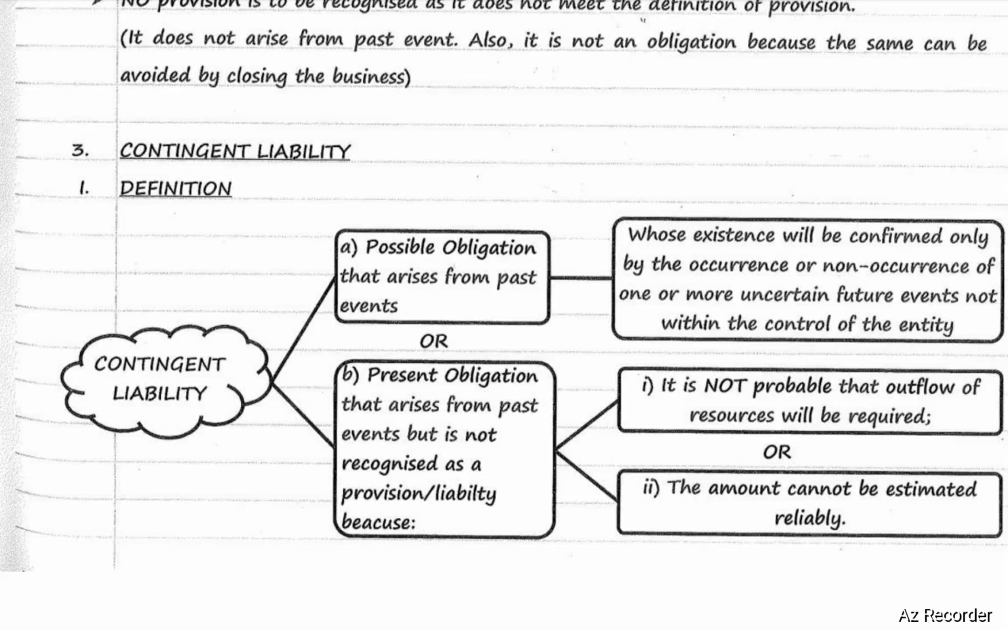So contingent liability may be a possible obligation or a present obligation. Both are arising from past events. Possible obligation, which is not within the control of the entity, depends upon occurrence or non-occurrence of one or more uncertain future events. In case of present obligation, outflow of resources is not probable or the amount cannot be estimated reliably. In such a case, it will be considered as contingent liability.